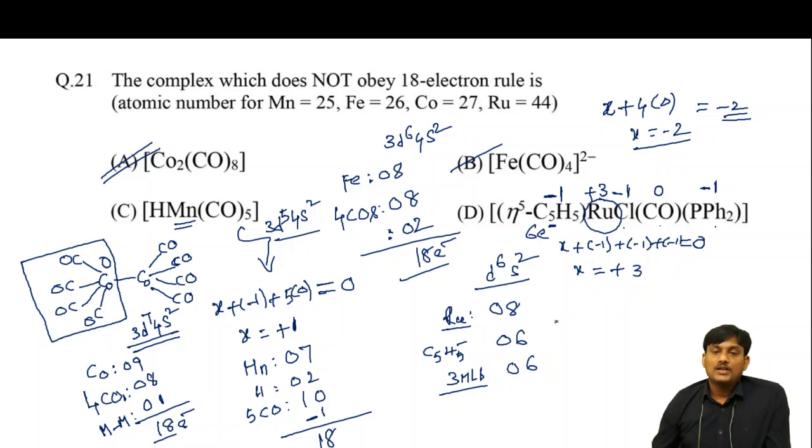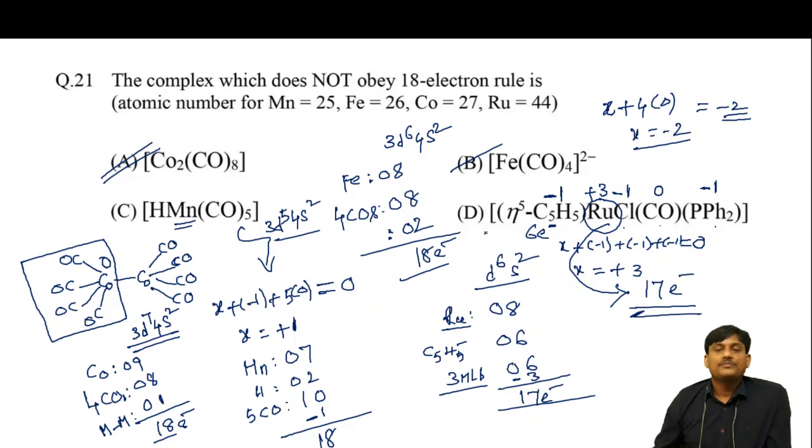And what is the charge? The charge is plus 3. You have to remove the charge, so minus 3. 8 plus 6, 14, 14 plus 6, 20, 20 minus 3, 17. So in this complex, the ruthenium has 17 electrons. So which one is the correct option? Option D is the correct option.